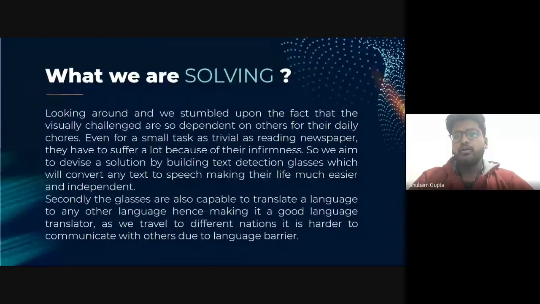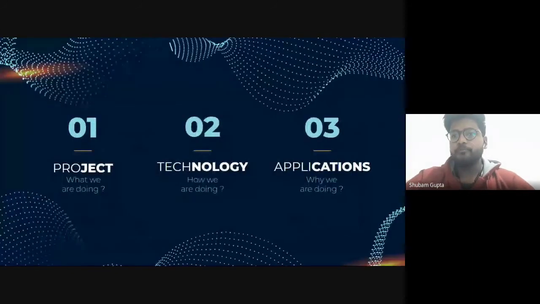First of all, our project is focusing on solving the problems that visually impaired people encounter while reading text. Also, we will see how this project helps as a language translator for general purposes. Now, in the further slides, we emphasize three parts: project, technology, and application.